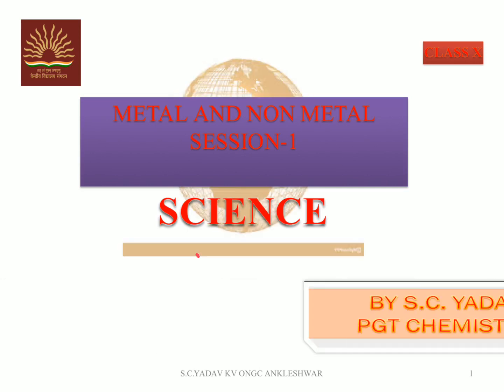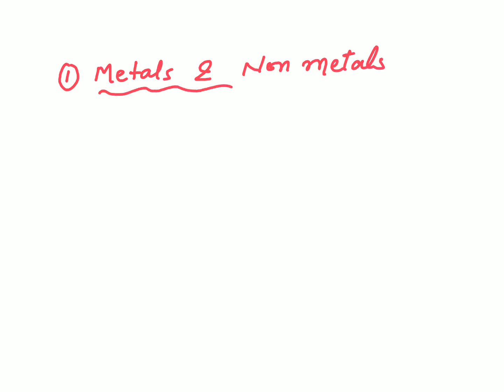four main groups, and those are: first, what are metals and non-metals; their physical properties.